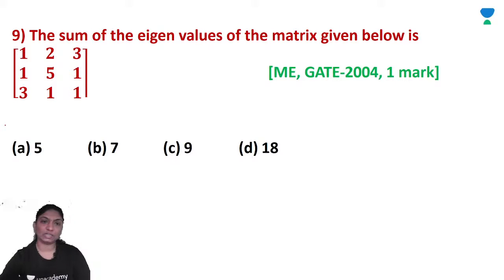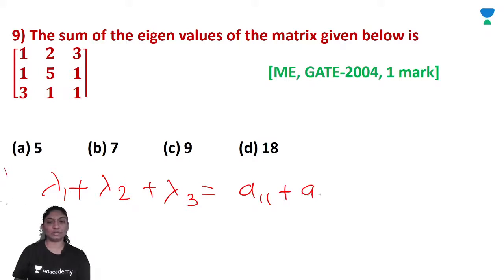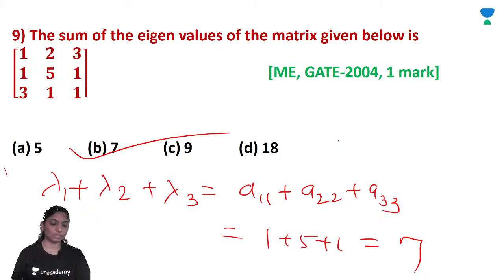Now, next question. The sum of the eigenvalues of the matrix given below is? We know the trick for the sum of the eigenvalues, so no need to find the eigenvalues by using the method, as it's a time-consuming process. We know the property that the sum of the eigenvalues is equal to the sum of the diagonal elements, a11 plus a22 plus a33. Just take the sum: 5 plus 1 plus 1, which is equal to 7. So the sum of the eigenvalues is 7. Okay, it's a simple technique.